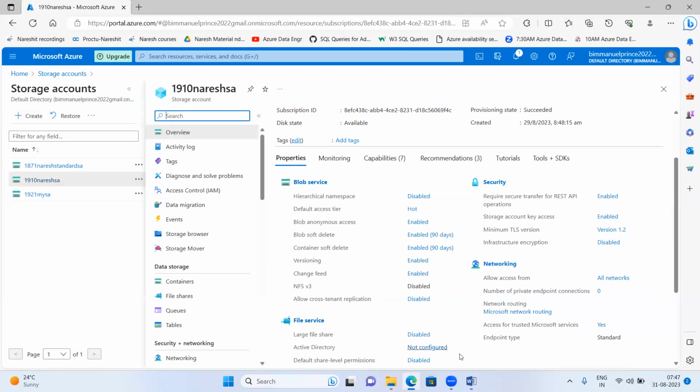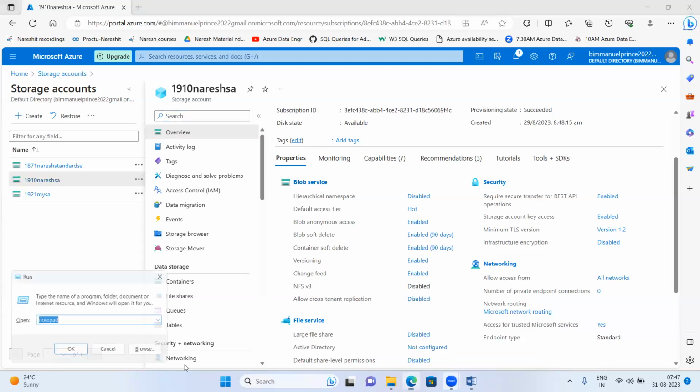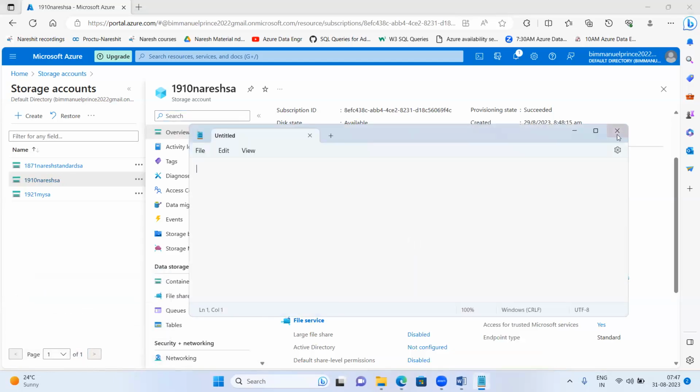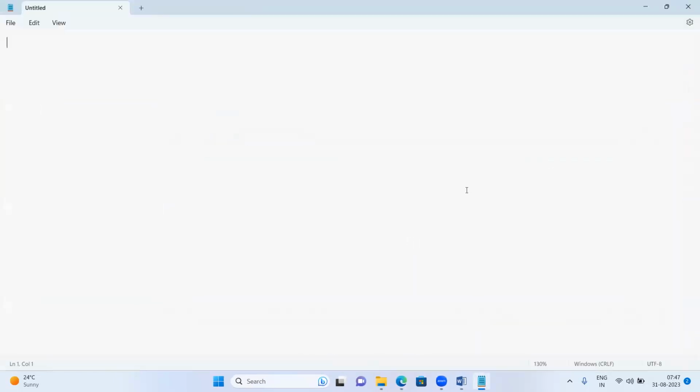What is this at all? See guys, I believe many of you have heard about the shared disk drive. How many of you have heard this shared disk drive? In our company, in our projects, what does shared disk drive mean?